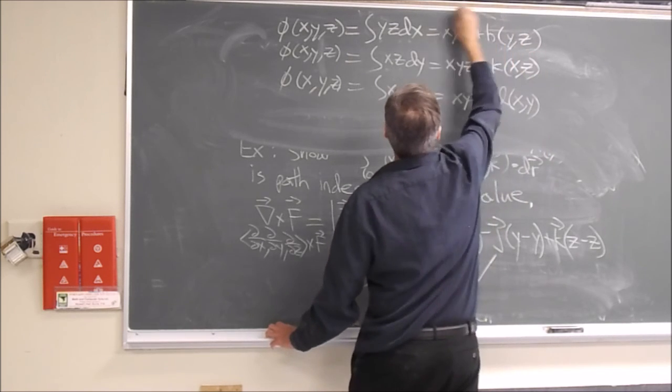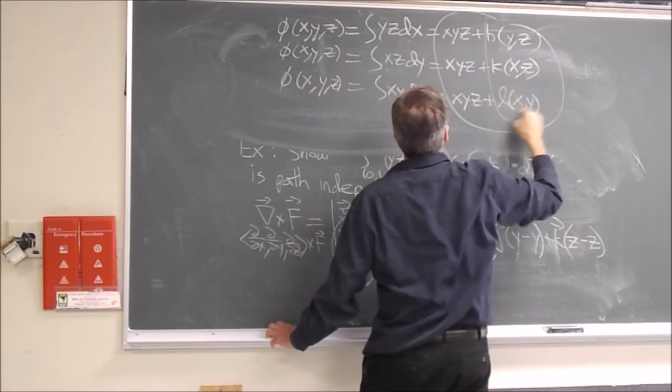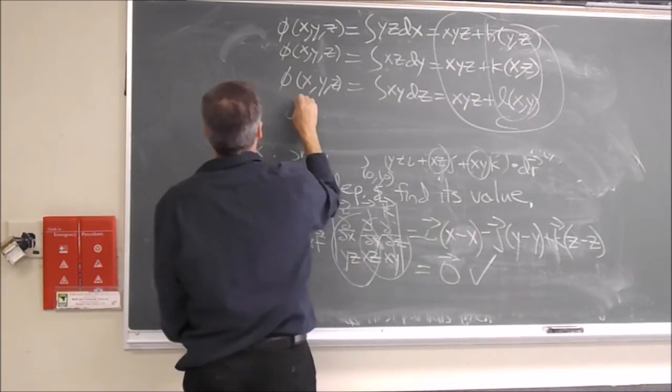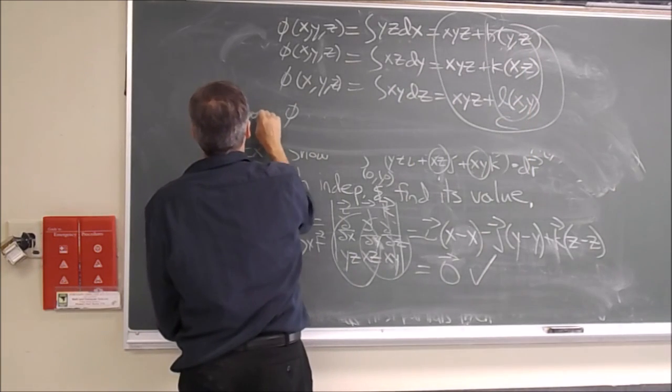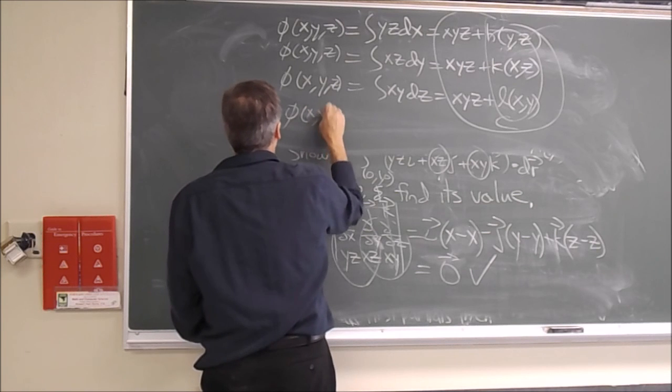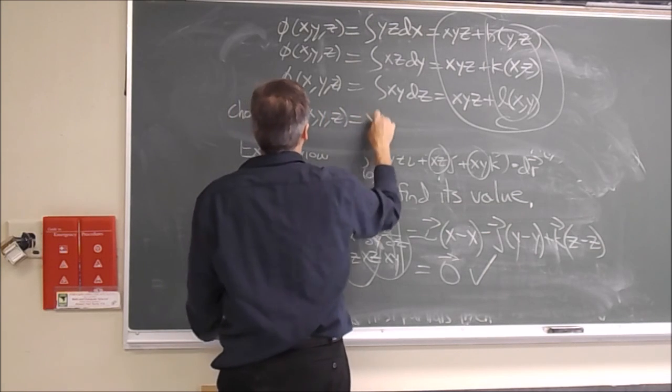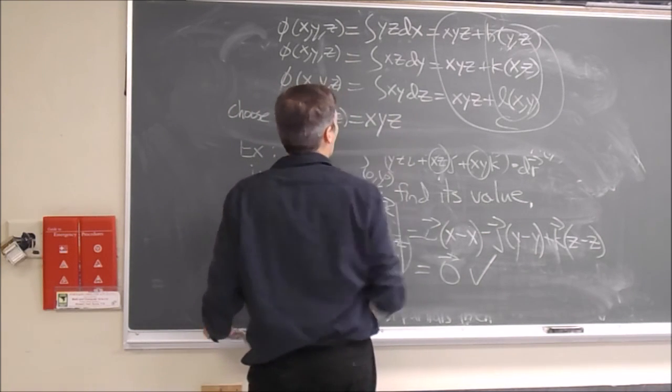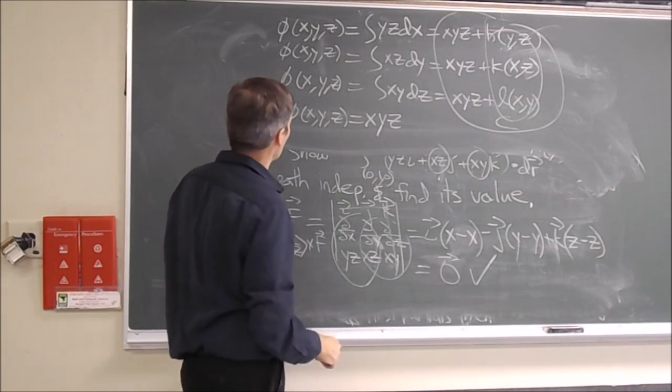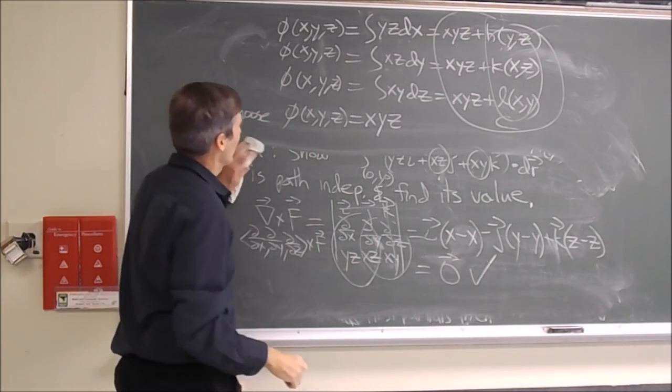And in order for phi to be all three of these things, these just have to be a constant. We conclude that we can choose phi to be the function xyz plus any constant. Let's choose the constant 0 just for simplicity. And now we know the value of this integral.